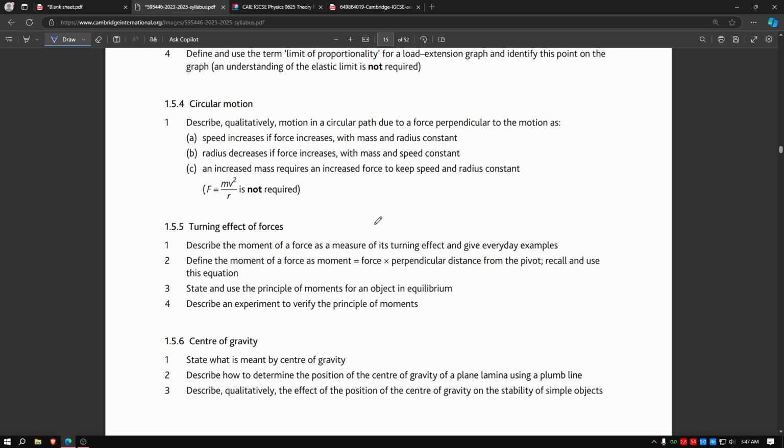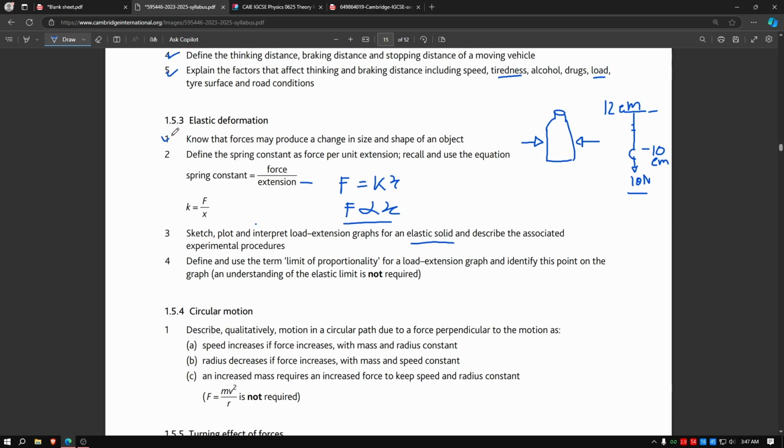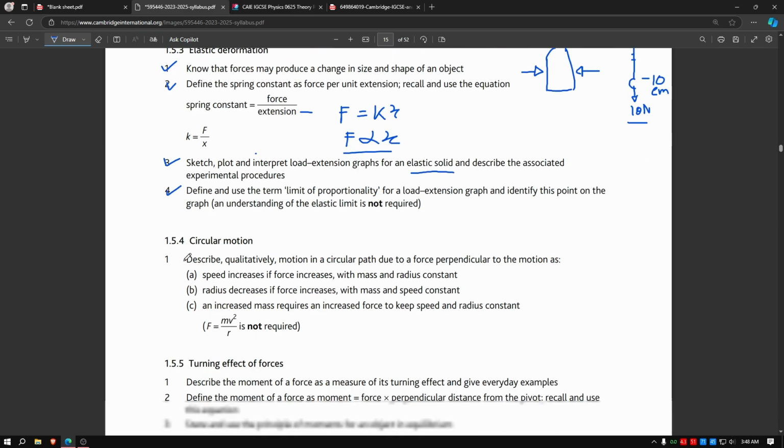Okay, so we saw this one, and we sketch the graph. We define and use limit of proportionality. What is the definition of limit of proportionality? So the limit of proportionality is a point after which the spring does not return to its original size because it is now deformed. A point after which the spring does not return to its original size. So this will be the definition.